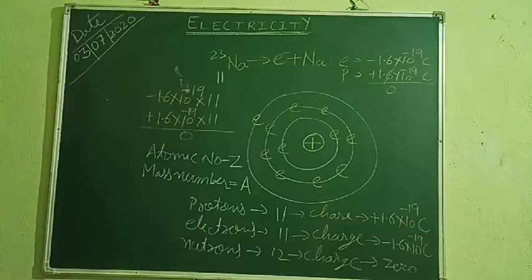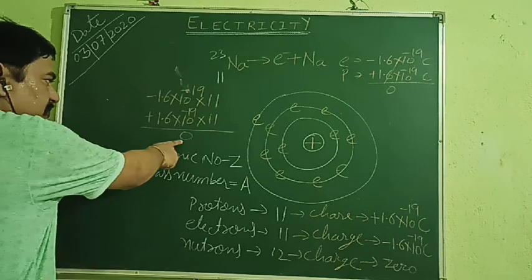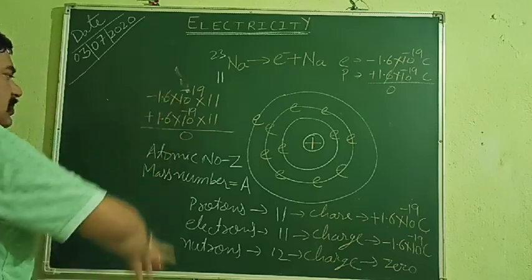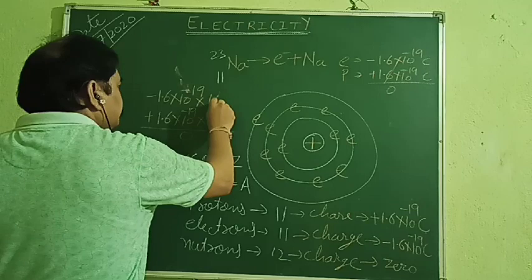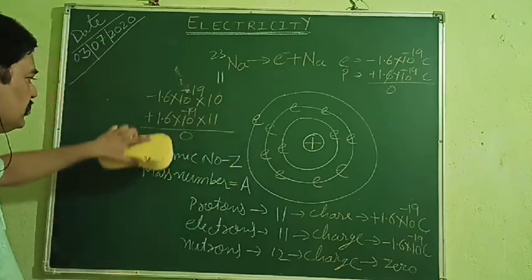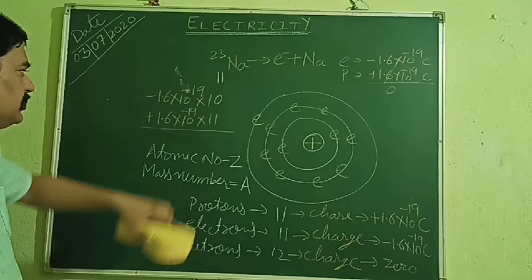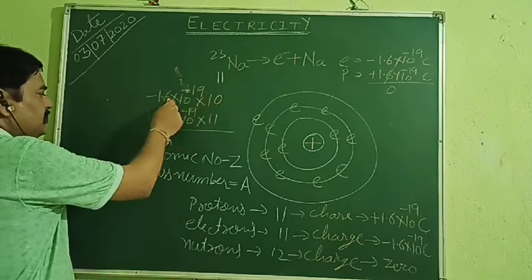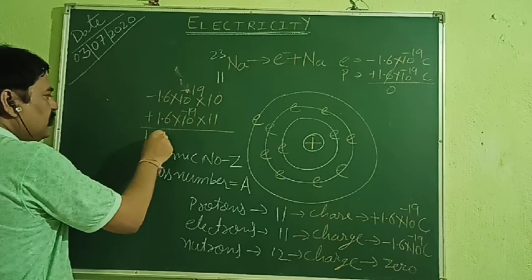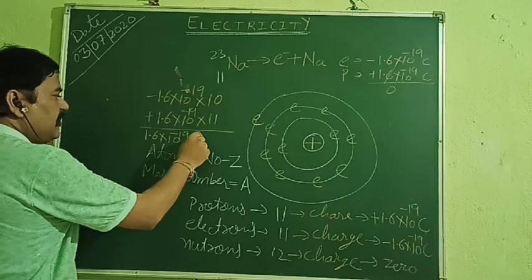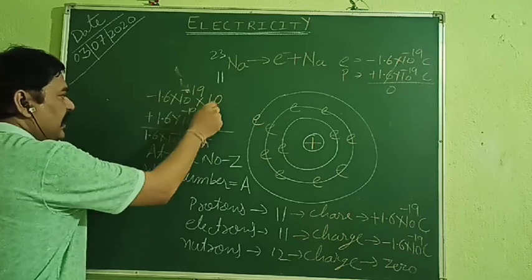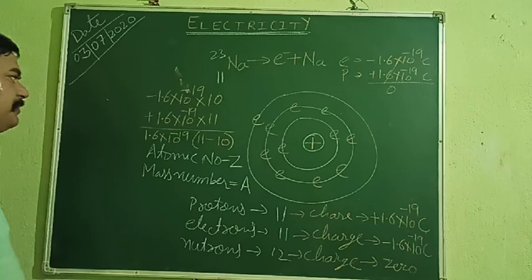So what will happen to it? Let's see. As it is losing one electron, initially it was neutral. Okay. Because all the negative charge of electrons was balanced by the positive charge of protons. Now as one electron has gone, the total negative charge is this much. So will it be 0? No, not at all. We can take 1.6 into 10 to the power minus 19 common, with plus 11 and with minus 10.